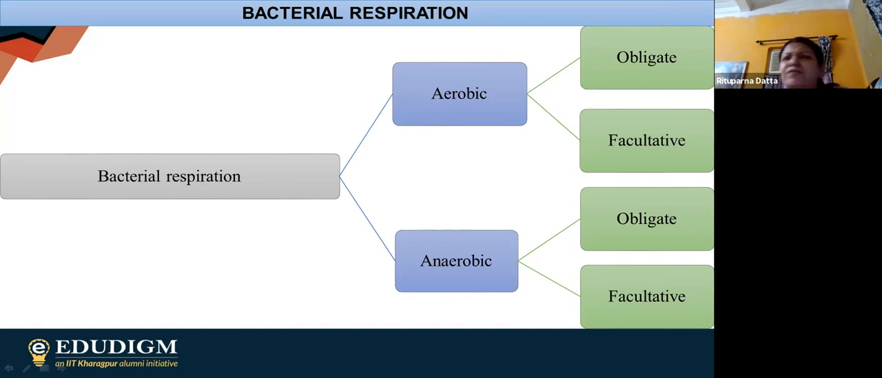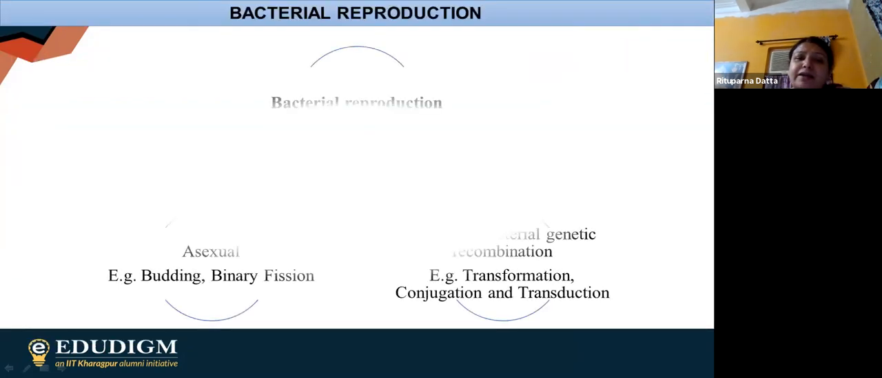Okay, and in case of facultative, we are having many of them, like we are having the different species of Pseudomonas. So you can simply find out in case of this particular facultative one, in case of aerobic and anaerobic both. Then finally, after this, we can go for the bacterial reproduction.